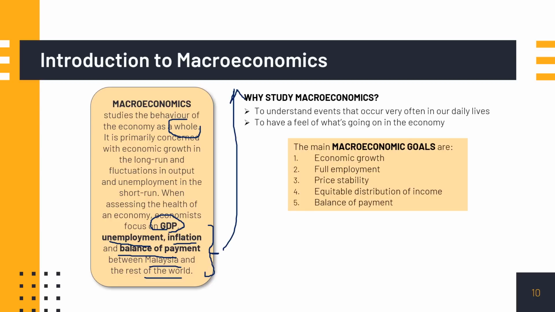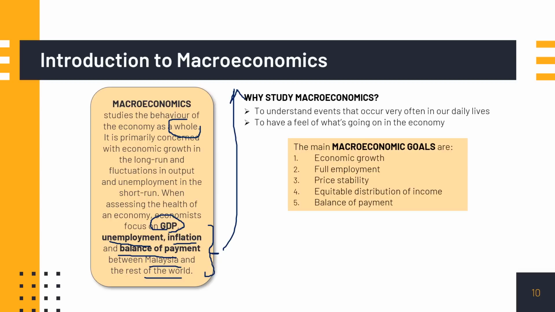Okay? So here, let's move on to the main macroeconomic goals. Generally, there are 5 macroeconomic goals. One is economic growth, followed by full employment, price stability, equitable distribution of income, as well as balance of payment. Now, the thing with these macroeconomic goals is it is not possible for an economy to meet all of them at the same time.